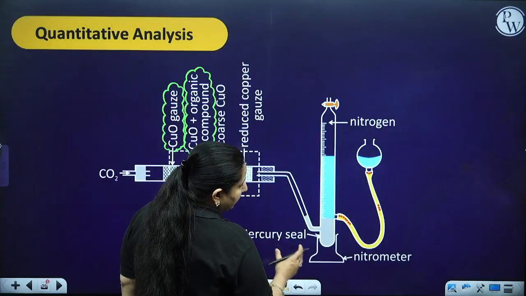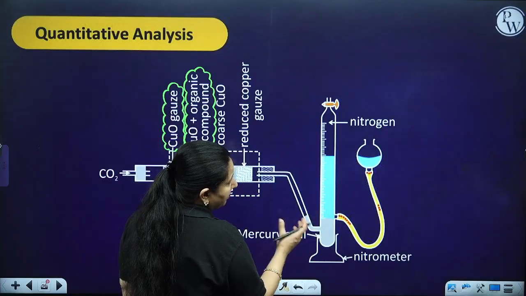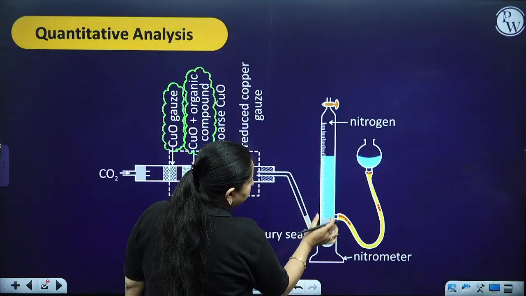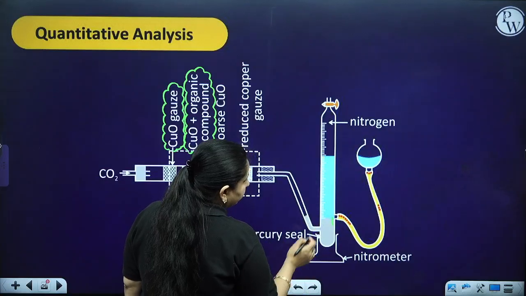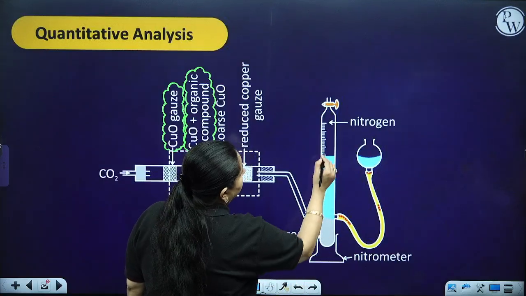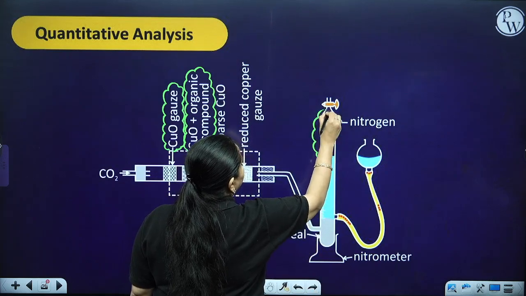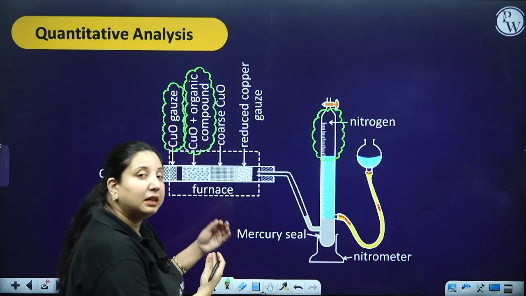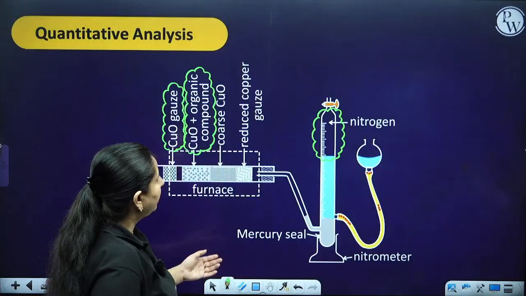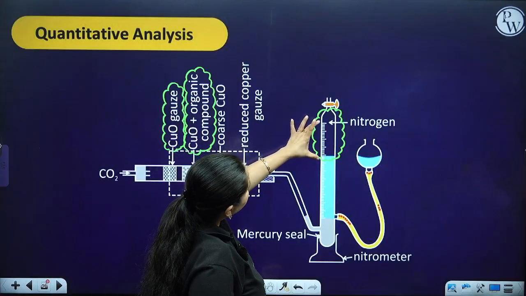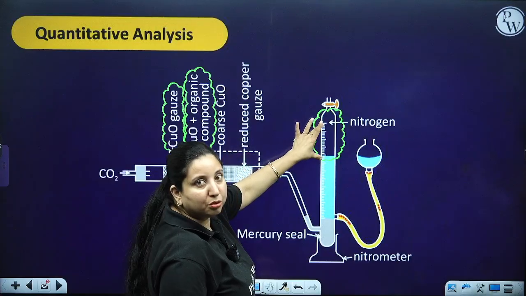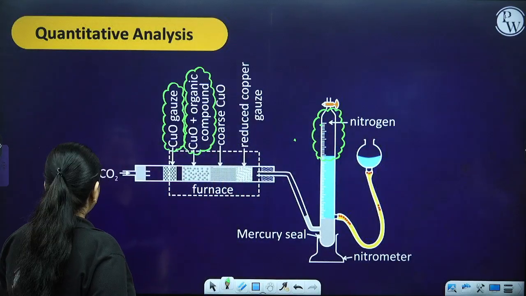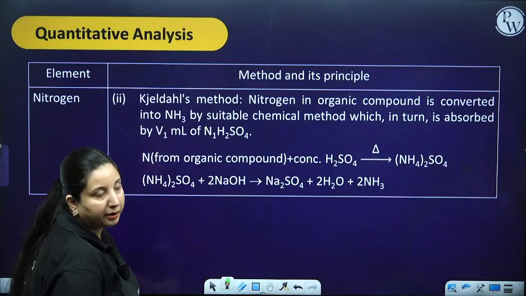So what is going to happen? This is particularly a displacement method. Whatever you collect over here, the level of this is going to come down, and your nitrogen is going to come and collect over here. That is the upward displacement method. Okay. Now whatever volume is reflected over here shows how much nitrogen has been formed, and we can put it in the formula and calculate it.